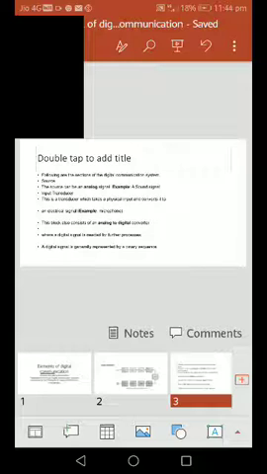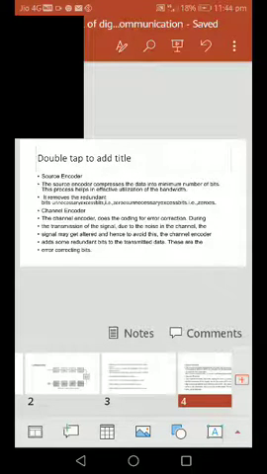Then this block consists of an analog to digital converter, where the digital signal is needed for further processing. For further processing, the digital signal is generally represented by a binary sequence.